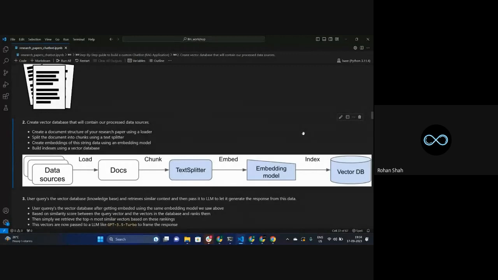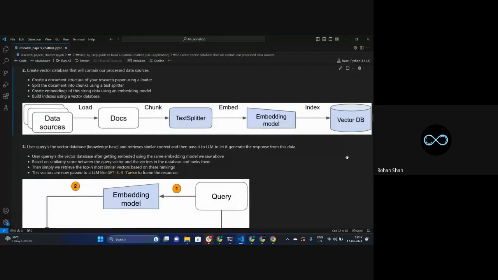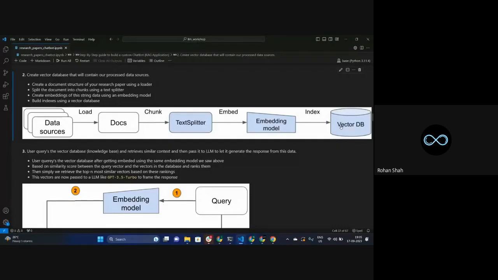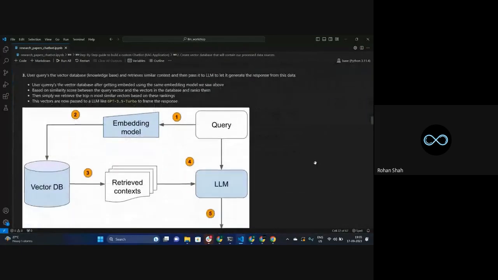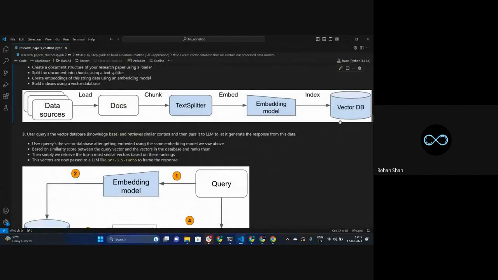So what's happening over here? We have numerical vectors, which are nothing but the embeddings of the respective text data. Based on some kind of similarities, it's going to create some kind of rankings. I'll tell you much more in detail in the second part, only then you will be able to understand this particular part. So let's jump from this part directly to this, only then you will be able to understand more about the vector database.